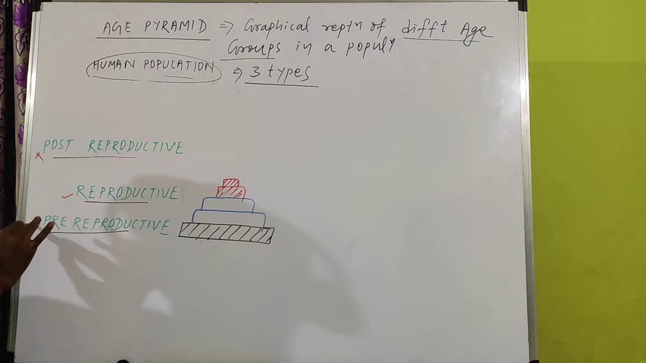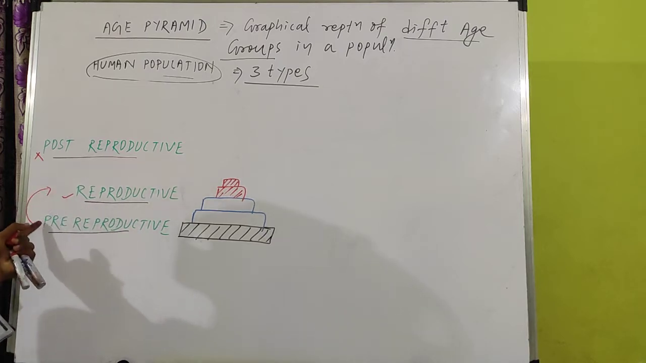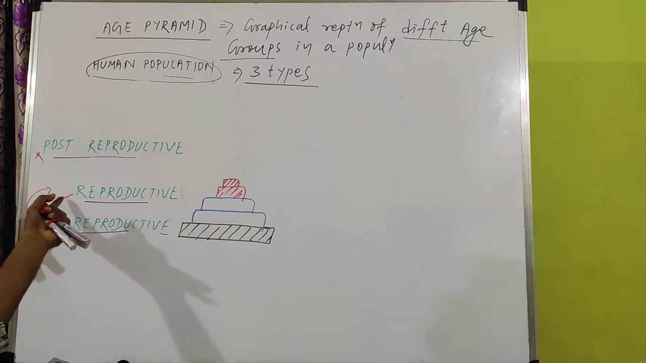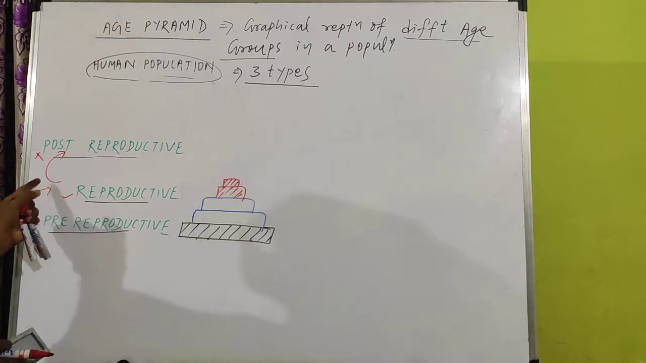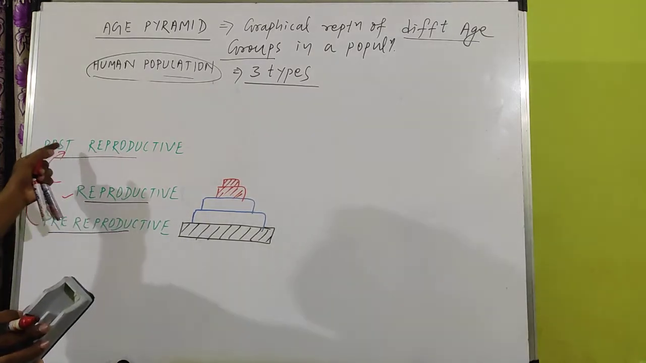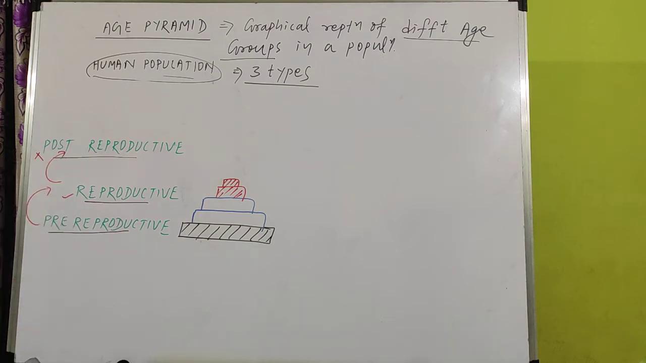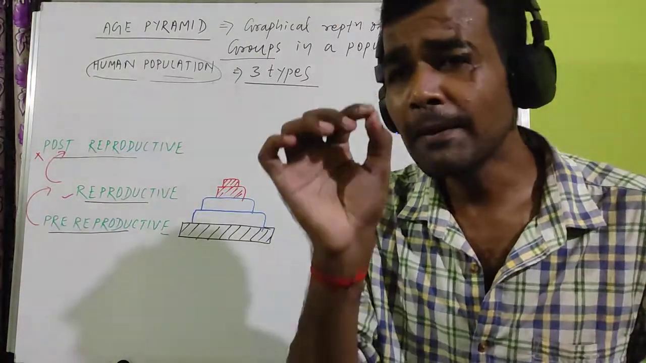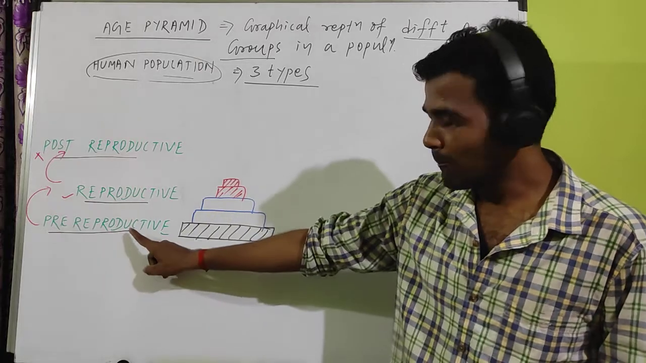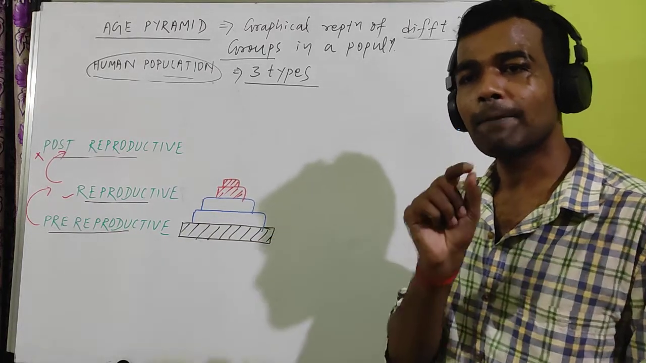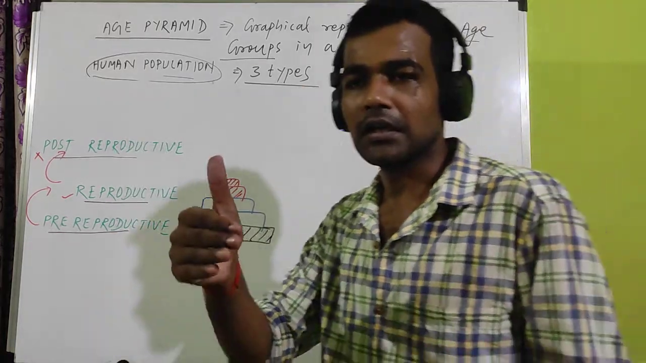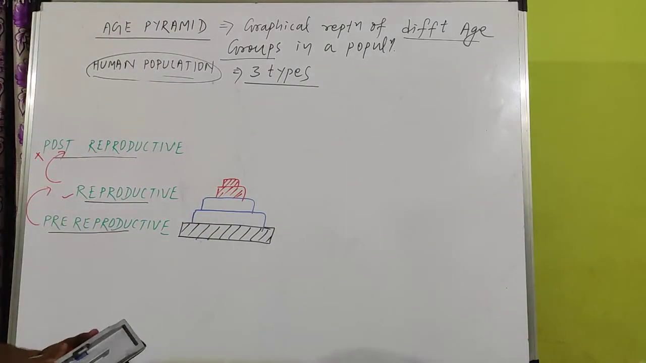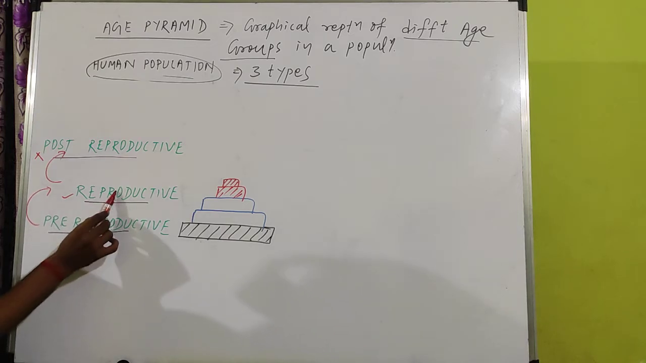But after the passage of some years, the pre-reproductive will jump to reproductive age and the reproductive will jump into post-reproductive. Like this it goes. So that's why we can predict that if a population contains more pre-reproductive individuals, in the future the number of individuals in the population will increase because of reproduction.